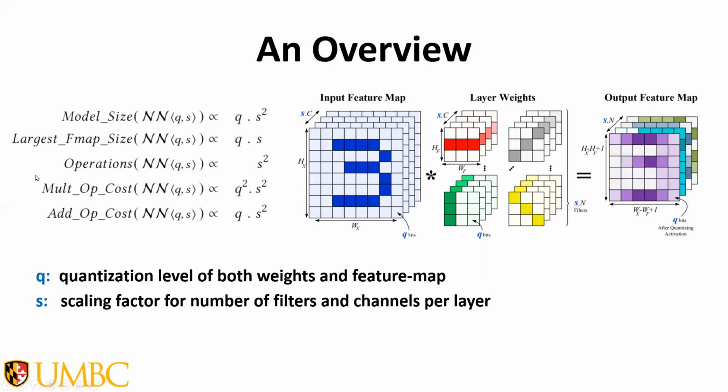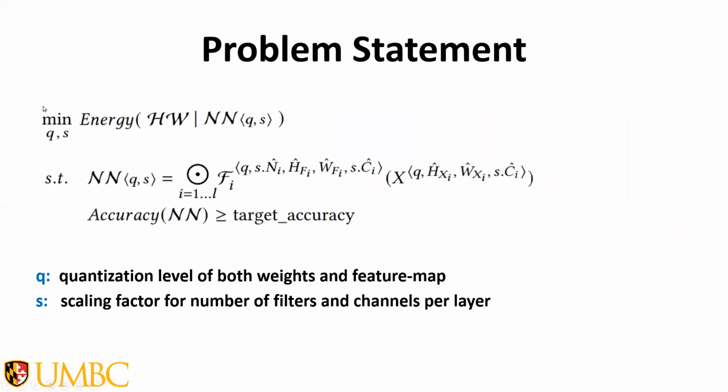We know from a hardware fact that the power and utilization costs of multipliers and adders in FPGAs are proportional to QS squared and Q respectively, provided that multipliers and adders are synthesized using lookup tables and not DSPs. Now defining the problem statement, which is an optimization problem with two variables to explore, such that when the neural network is deployed to a hardware, the energy per inference is minimized and a target accuracy is met.